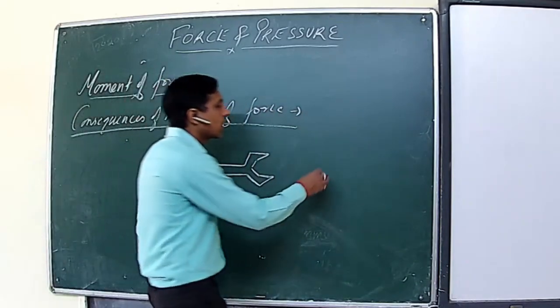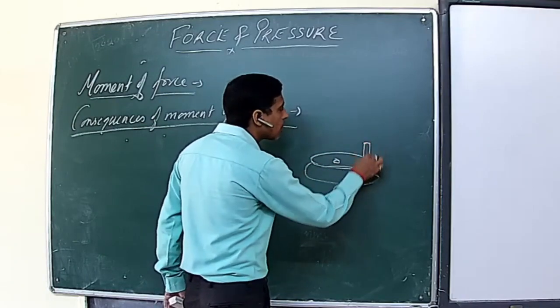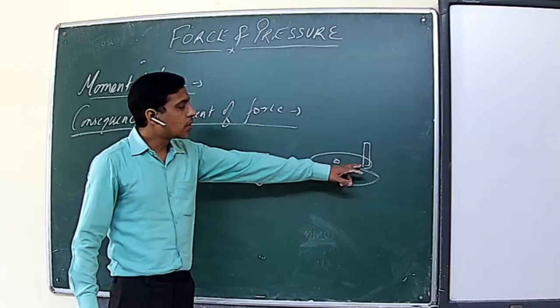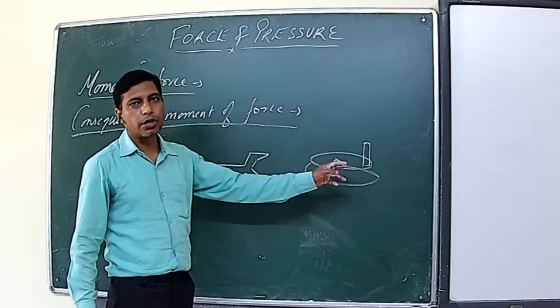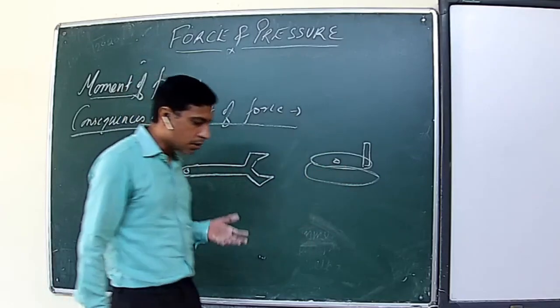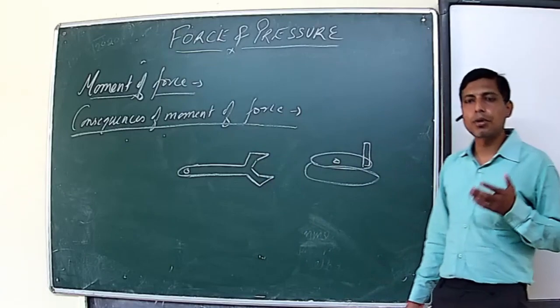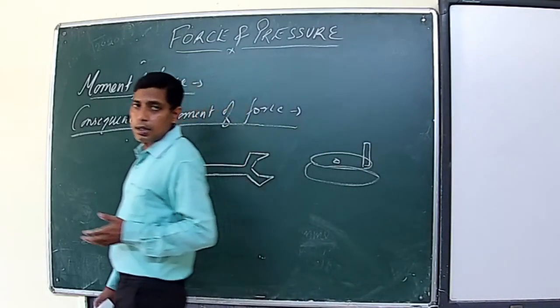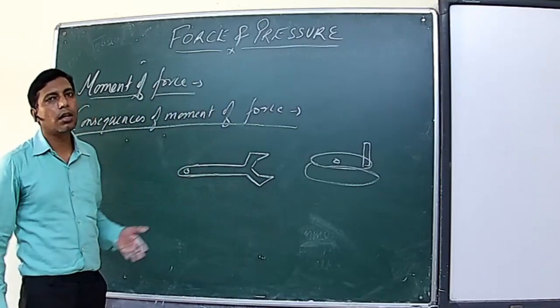Similarly, if you have seen a hand flour mill, you can see the handles are always provided near the edge, because the more the distance from the axis of rotation, the lesser the force required to rotate it. So these are the important uses of the concept of moment of force. Whenever we have to rotate any body and want to apply less effort, we are required to increase the moment arm length.